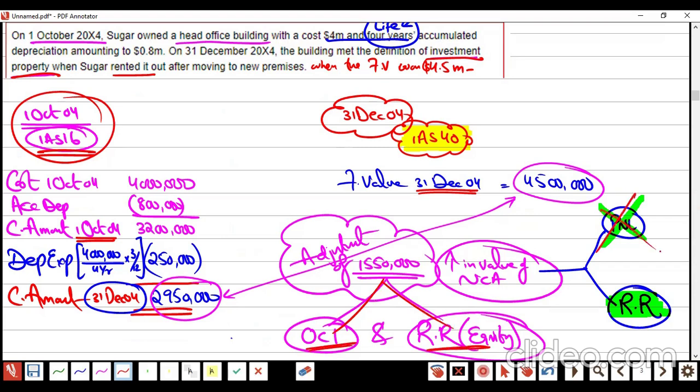Not profit and loss, because a simple formula to remember: from where we are coming, we will follow that one. If we are coming from 40, the gain is going to be part of profit and loss. But if we are coming from 16, then the gain or loss is going to be part of OCI. Okay.